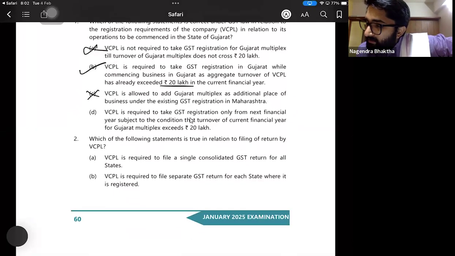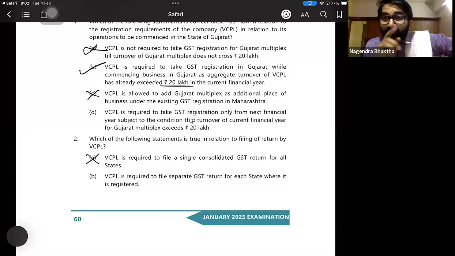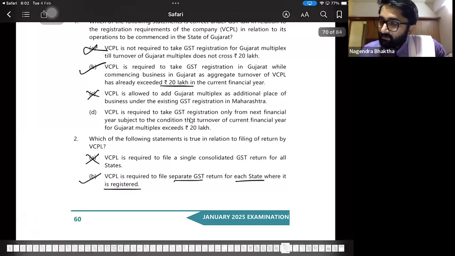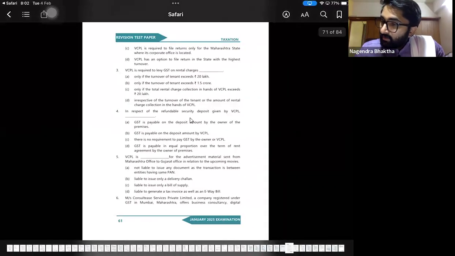VCPL is required to file single consolidated registration for all the states. No. They have separate registration for separate states. They have to file GST returns separately for separate states. VCPL is required to file separate GST return for each state where it is registered. That is the correct one. So separately for separate states.